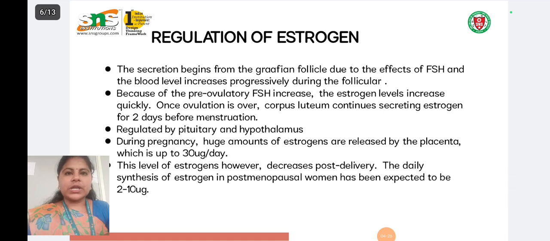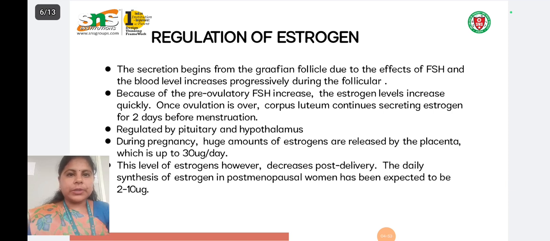In the ovulation phase, the corpus luteum increases the secretion up to a higher level for 2 days before menstruation. In the menstrual phase, the secretion continues to increase.